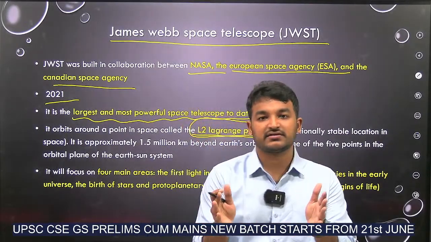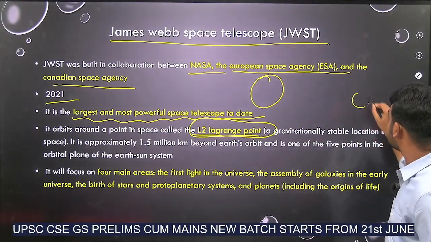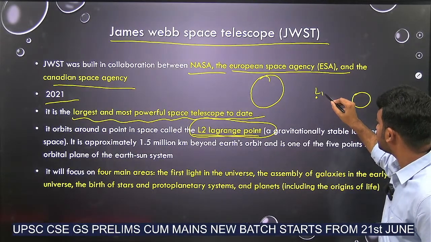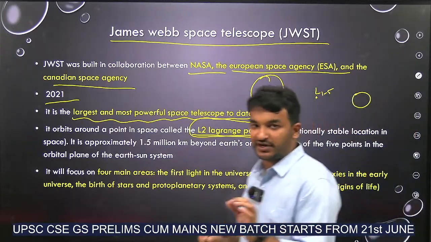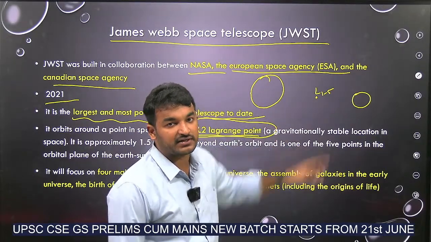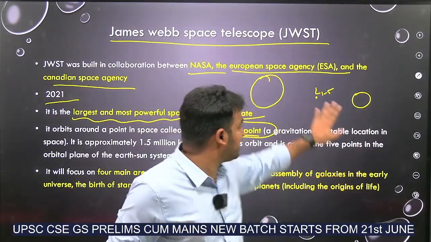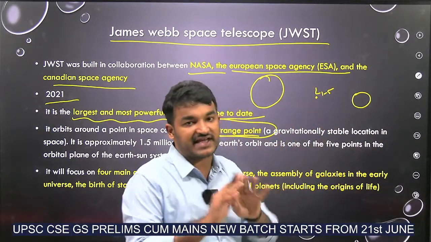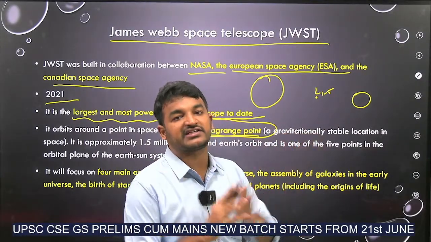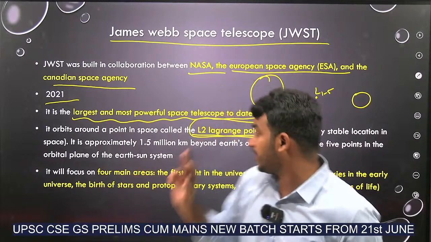What is this Lagrange? See, consider this is the sun and this is the earth. This is Lagrange point 1 to 5. There are 5 points called Lagrange points. If a satellite or an object is placed in this Lagrange point, the influence of gravity from both the sun and earth will be counted, and that satellite or particle will stay stagnant there. So it will be easier for the satellite to study both sun and earth and the interaction of the sun-earth system.